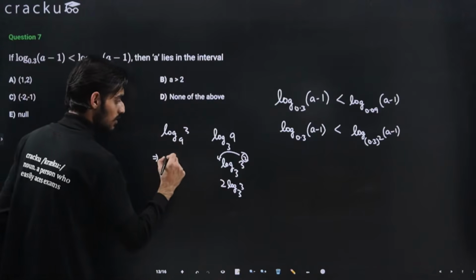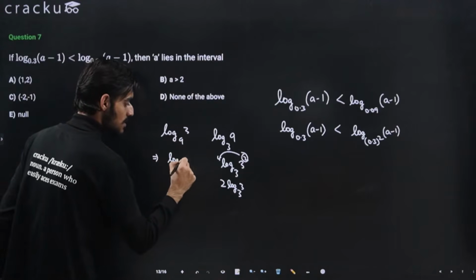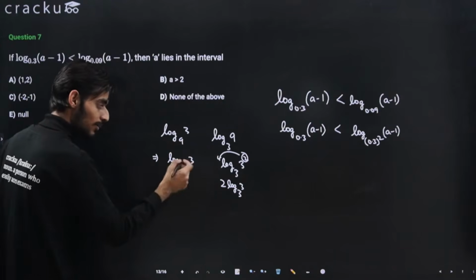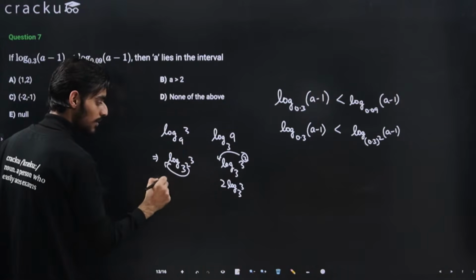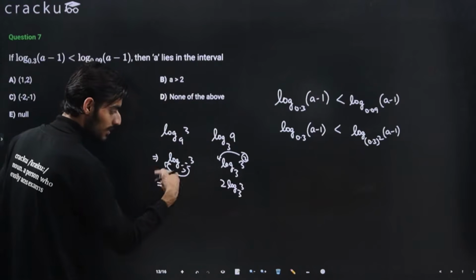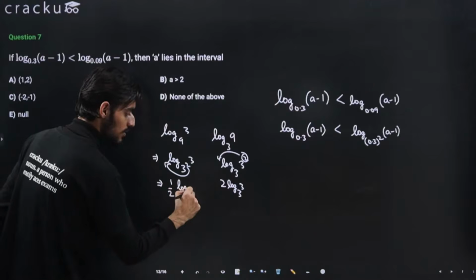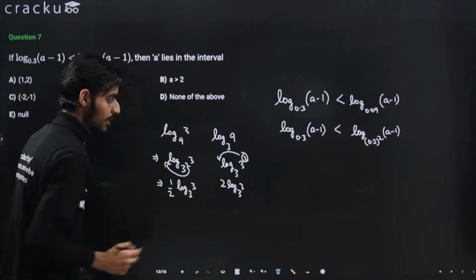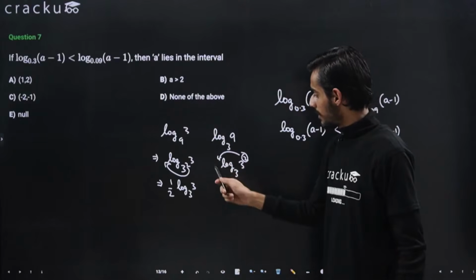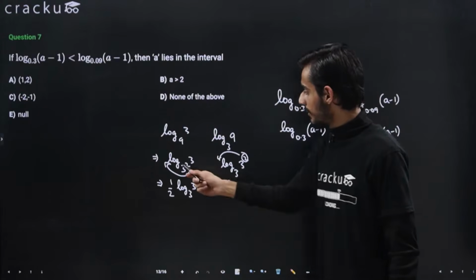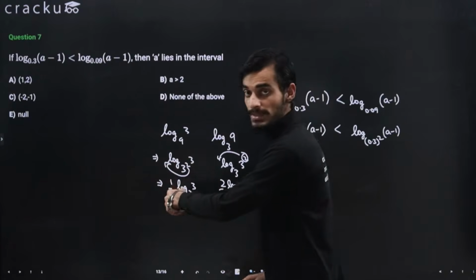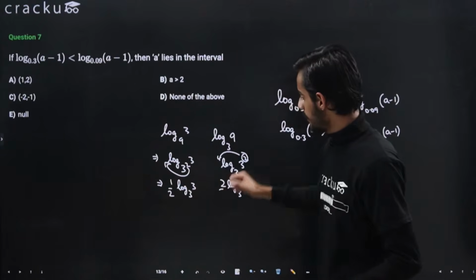But in this case, what you can do is, 3 square, of course 9 is 3 square here. From here also you can take the power here, but this will come out to be 1 by 2. The power will come out in the reciprocal form. So if the power is in the argument, you can directly take the power here, but if the power is in the base, then the power will come in the reciprocal form. I hope this is clear.